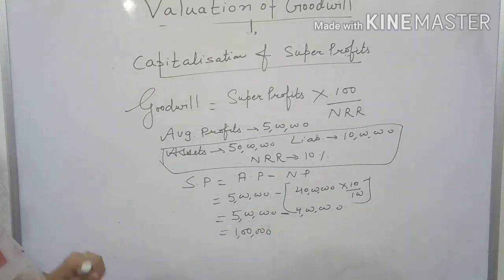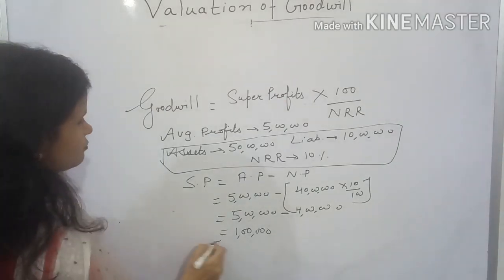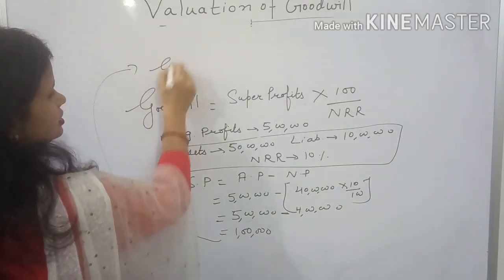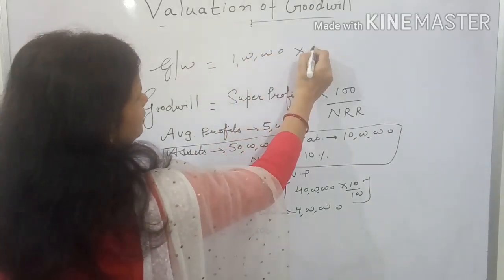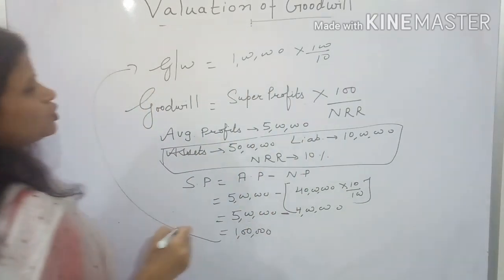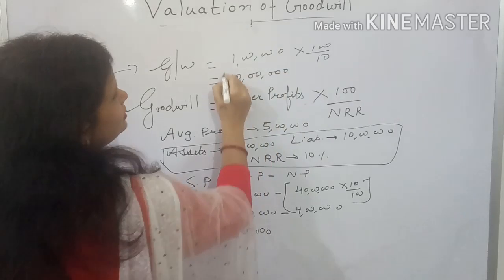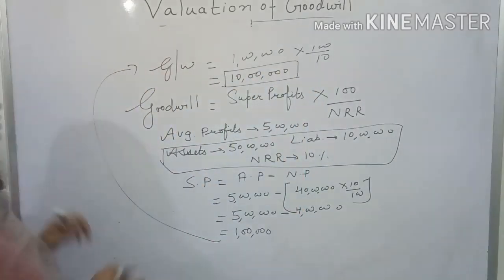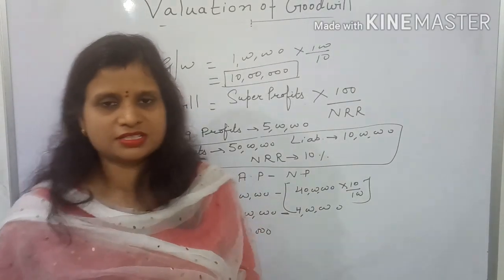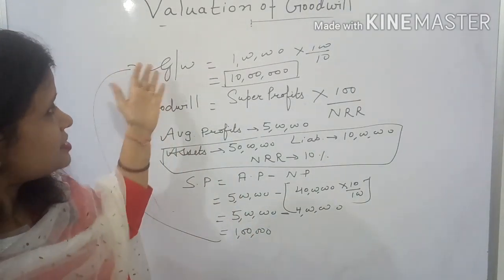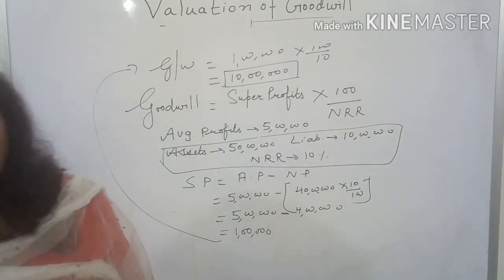Then you can capitalize these super profits. How can you capitalize these super profits? Goodwill is equal to super profits 1 lakh divided by normal rate of return, that is given to you in the question, 10%. So here your goodwill will be 10 lakh. The result will be the same whether you capitalize average profits or whether you capitalize your super profits. So this is how you can use the capitalization method to calculate the value of goodwill.